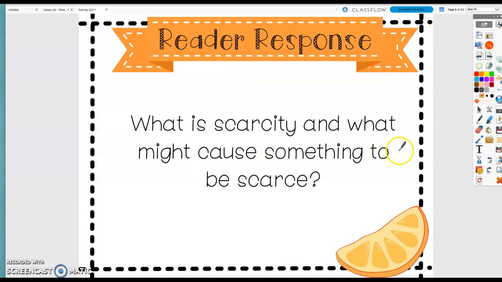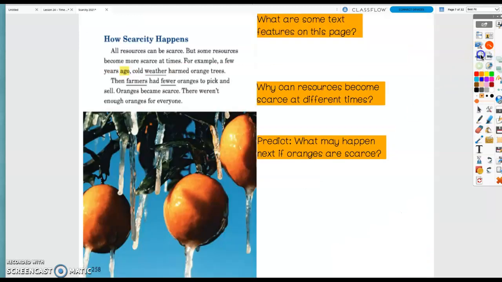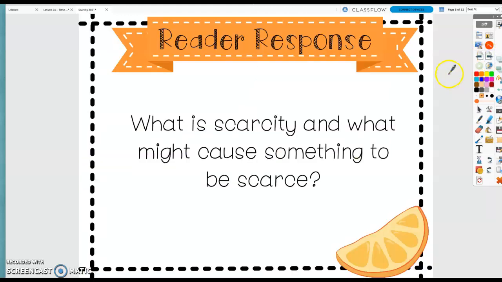So, what is scarcity, and what might cause something to be scarce? So we just read an example of freezing. So maybe that's something we can write about. So you're going to do your quick write to answer this question. What is scarcity, and what might cause something to be scarce? You can find the answer to these questions in your text. So I want you to use your text. I don't just want you to guess. I want you to be completely right, because you can find these answers in the text, and that's what I'm going to be looking for.